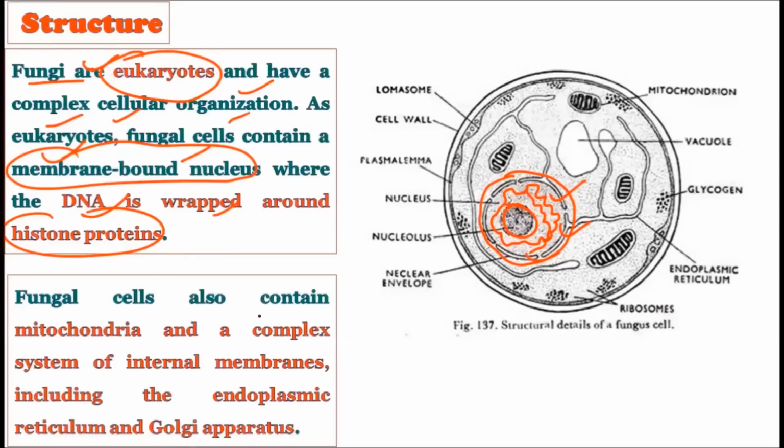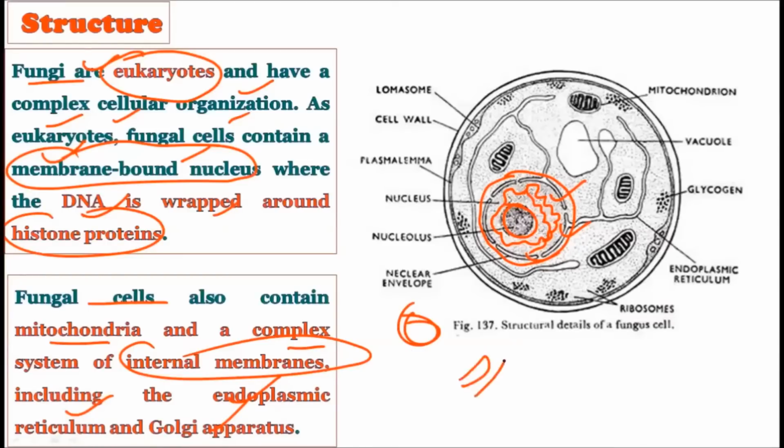Right, now see, the fungal cells also contain the mitochondria and a complex system of internal membranes, including the endoplasmic reticulum and the Golgi apparatus. Okay, we have just talked about how the fungi, being eukaryotes, possess all the membrane bound organelles. For example, they possess the mitochondria, which is a membrane bound organelle. They also possess the endoplasmic reticulum and the Golgi apparatus as well. So Golgi apparatus, endoplasmic reticulum, mitochondria, all these are the membranous internal structures present in the fungal cell, and that is why we consider them as eukaryotes.